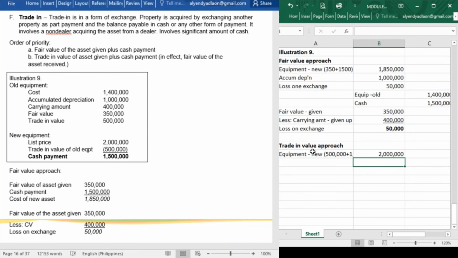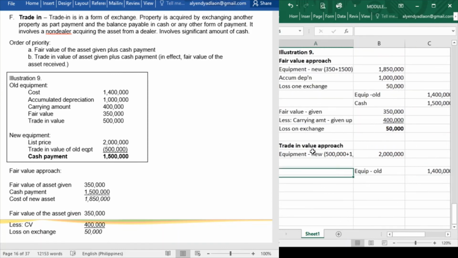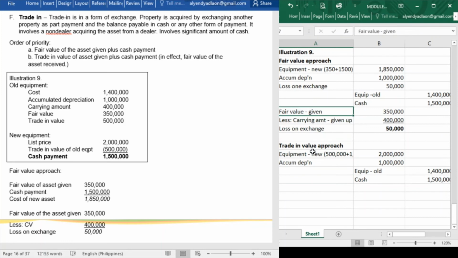The next one is to cancel, of course, the old equipment, which has a cost of 1,400,000 and accumulated depreciation of 1 million pesos. Next, we will record the cash paid, that is 1,500,000. And lastly, the gain or loss on exchange.